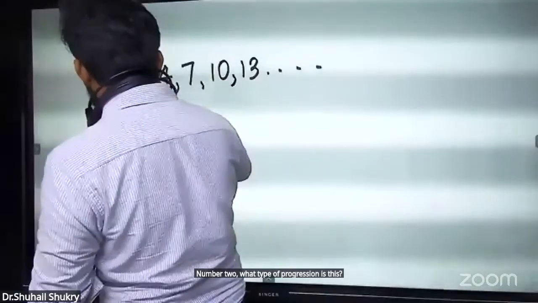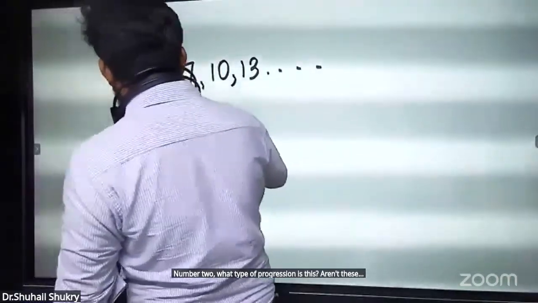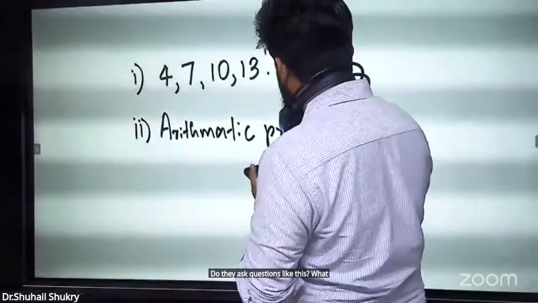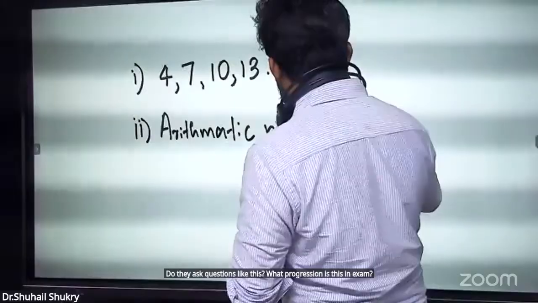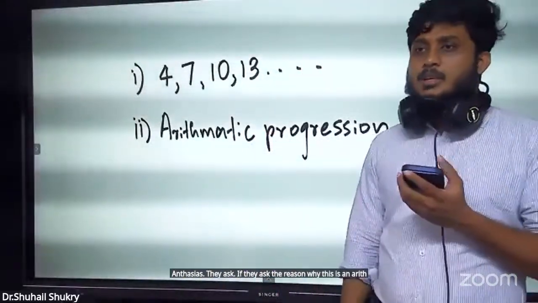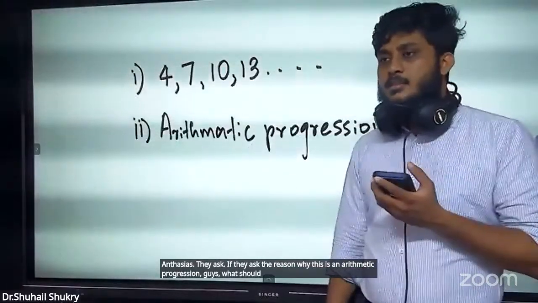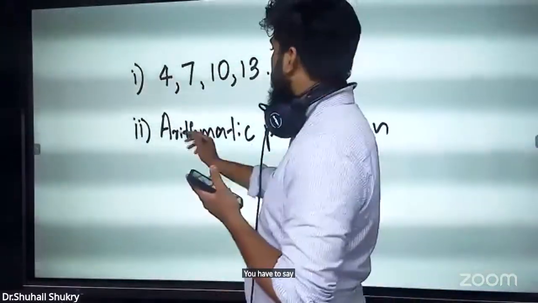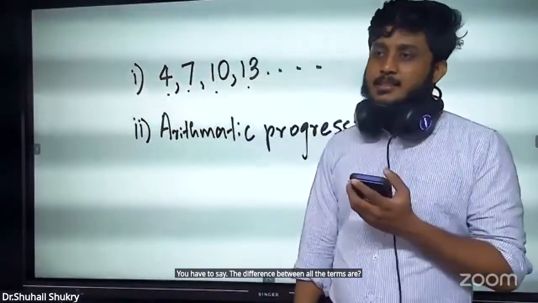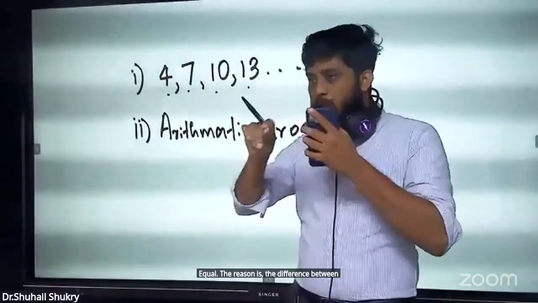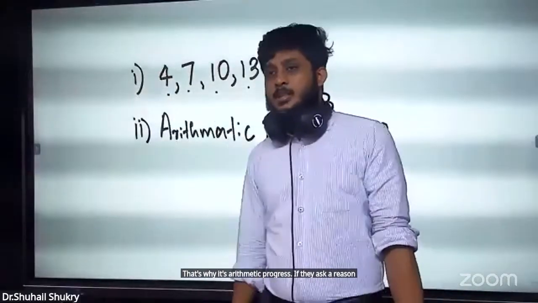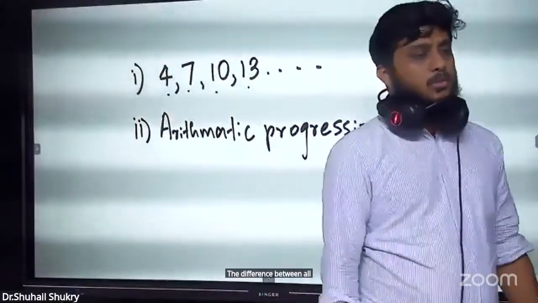Answer is arithmetic progression. Do they ask questions like this, what progression is this, in the exam? Answer is yes, they ask. If they ask the reason why this is an arithmetic progression, guys, what should you tell? You have to say the difference between all the terms is equal. That's why it's an arithmetic progression. If they ask for a reason, you should write that the difference between all the terms is equal.